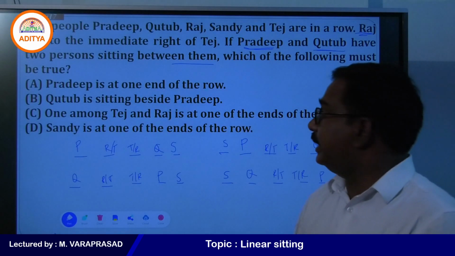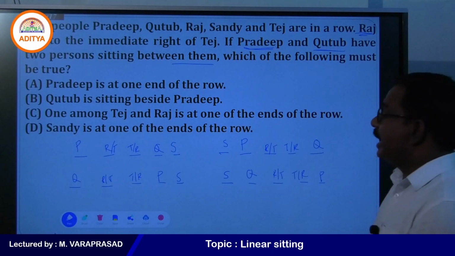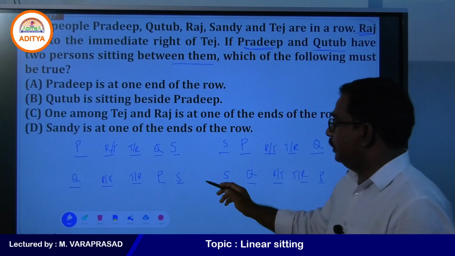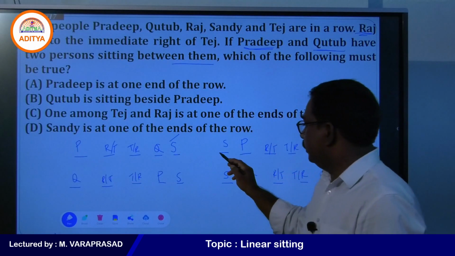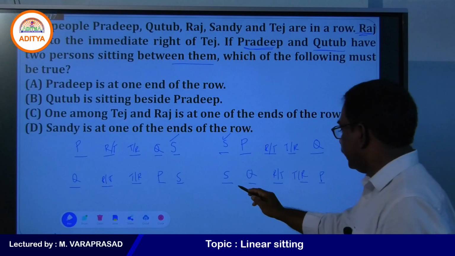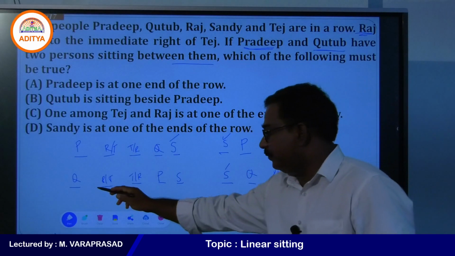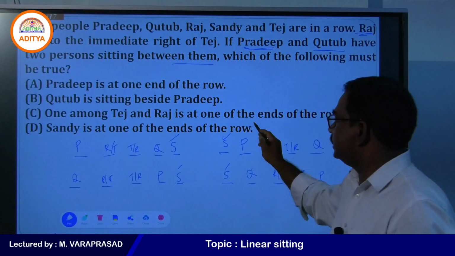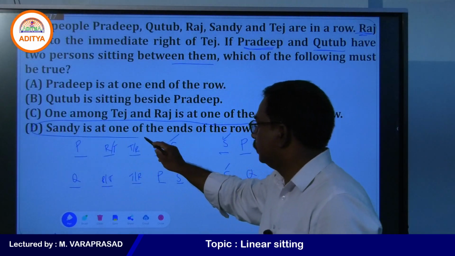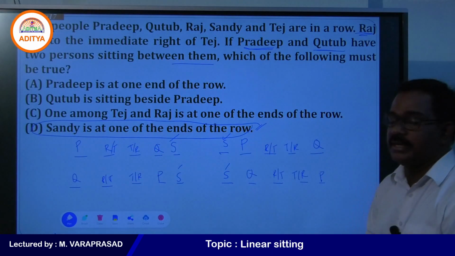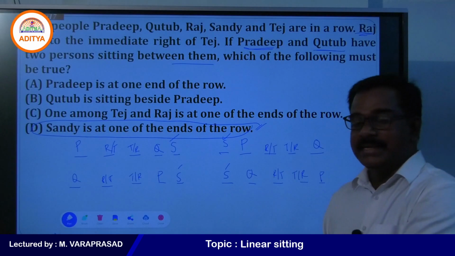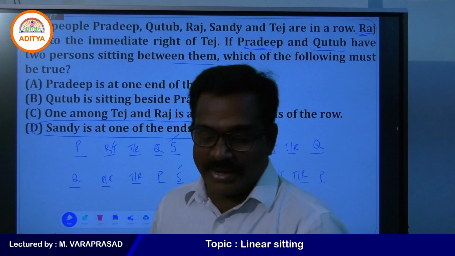Now, what is being asked here? Sandy is at one of the ends of the row. If you take this arrangement, one end. If you take this arrangement, one end. If you take this arrangement, another end. If you take this arrangement, one end. Always this is absolutely true. Yes, option number 4 is 100%. In all 4 cases, Sandy is coming at one of the extreme ends.